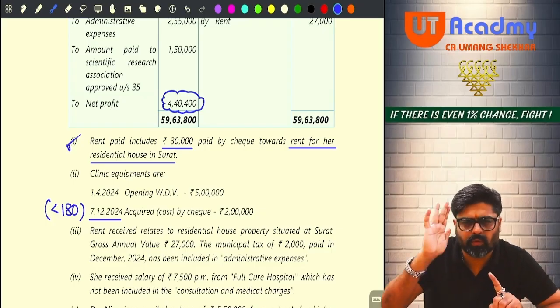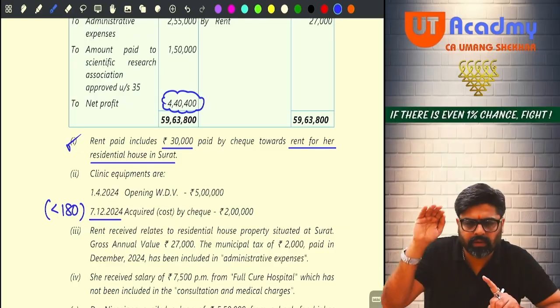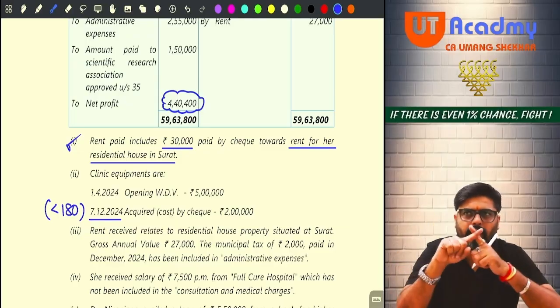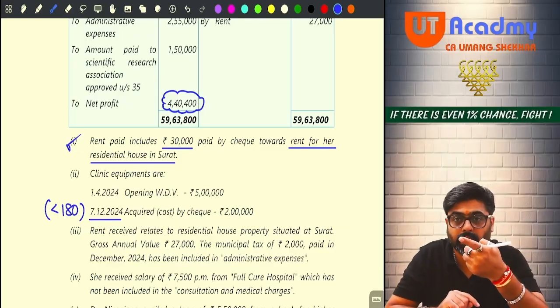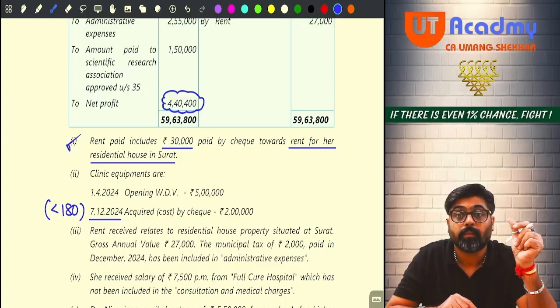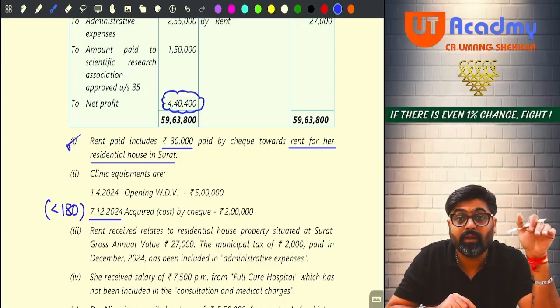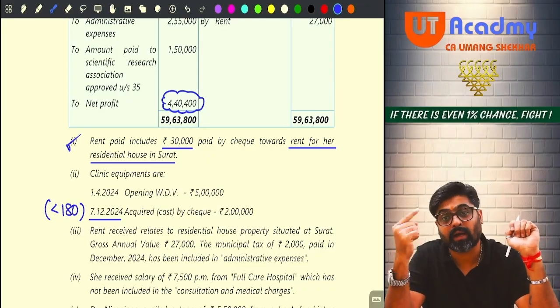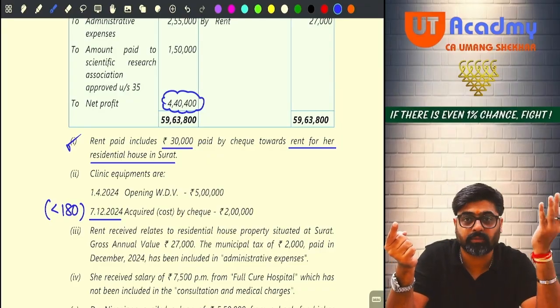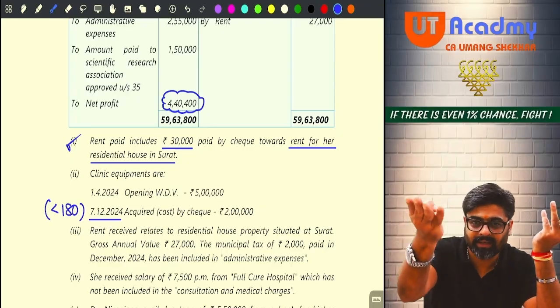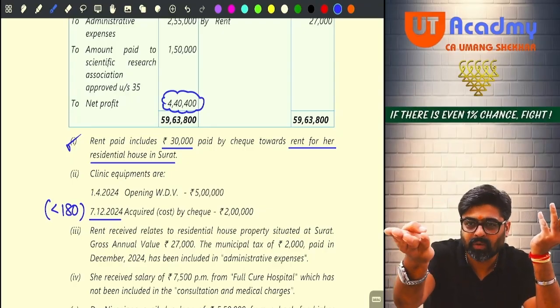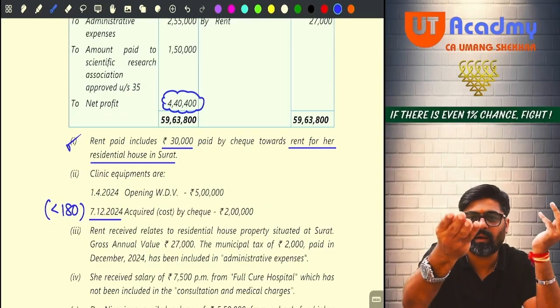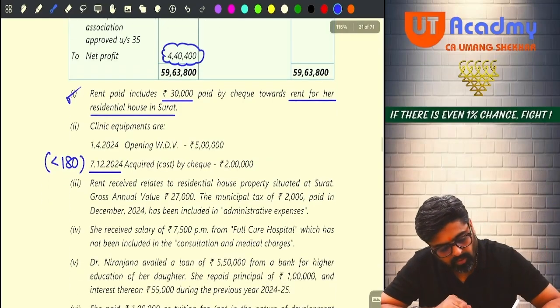Now, do you know how to calculate the value of the block? You take the opening, add the addition. Addition will be 2 lakh. Total will be 7 lakh. Minus deletion nil. So the value of the block will be 7 lakh. Out of that 7 lakh, on 2 lakh you are supposed to calculate half rate, and on the balance 5 lakh you are supposed to calculate full rate. So that is segregated here. On 2 lakh apply half, and on 5 lakh apply full.